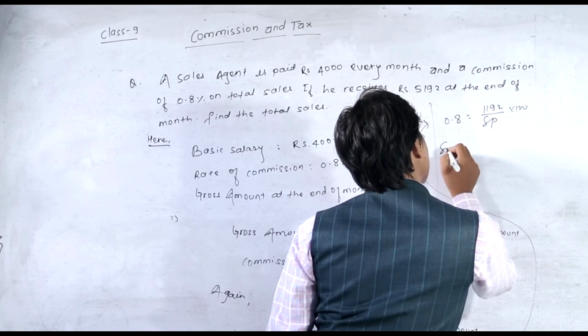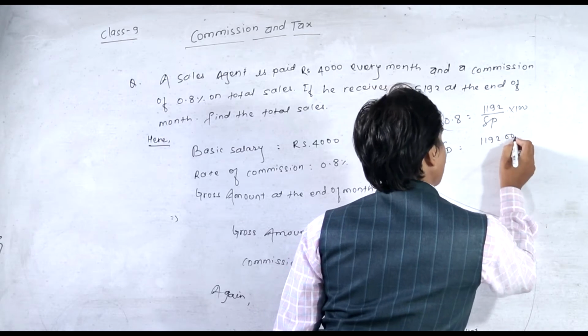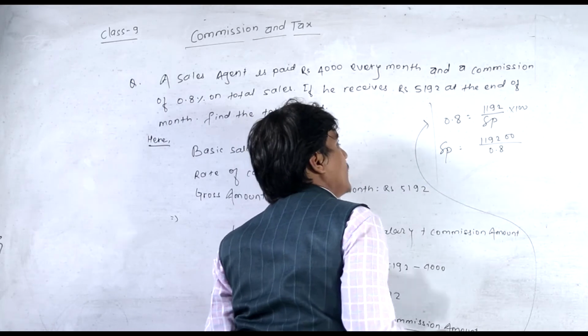So from here SP is equal to 119200 upon 0.8.